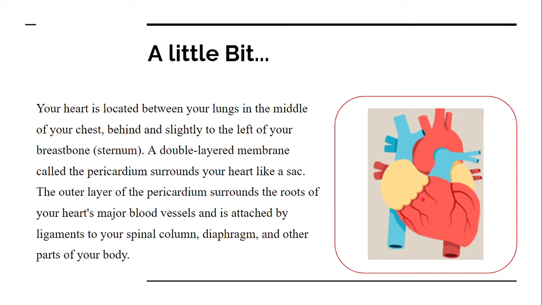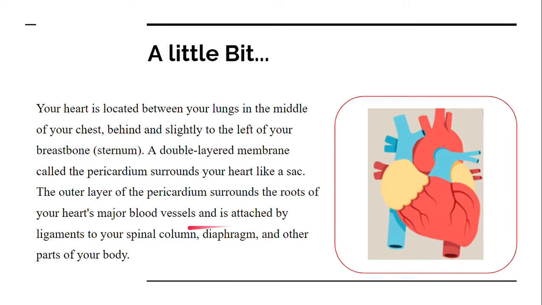The heart is a very delicate organ, so to protect it, a pericardium layer surrounds it like a sac. The outer layer of the pericardium surrounds the roots of the major blood vessels. The major blood vessels are the vena cava, pulmonary artery, pulmonary vein, and aorta.